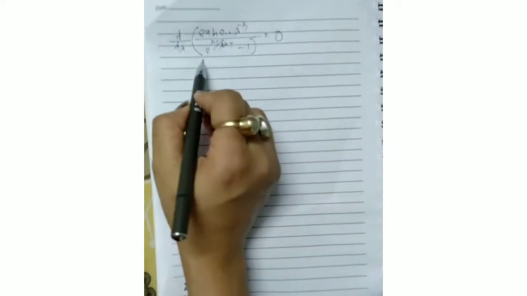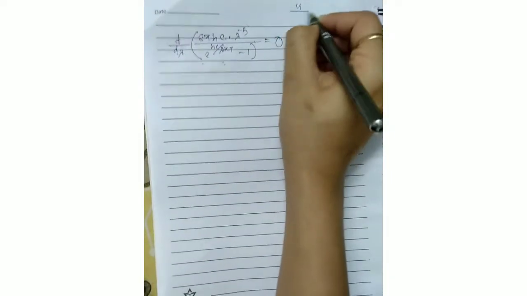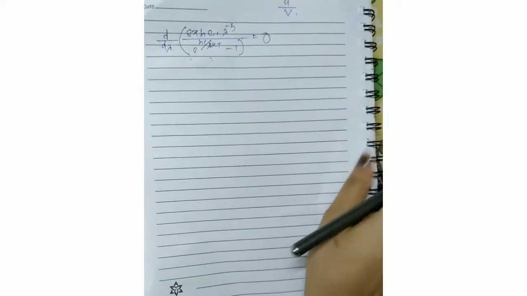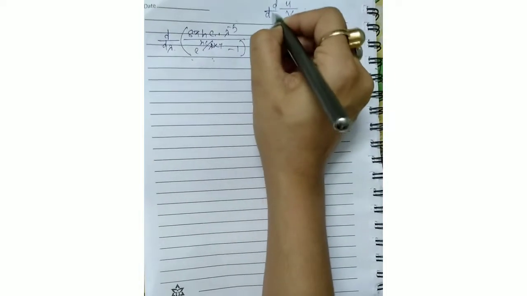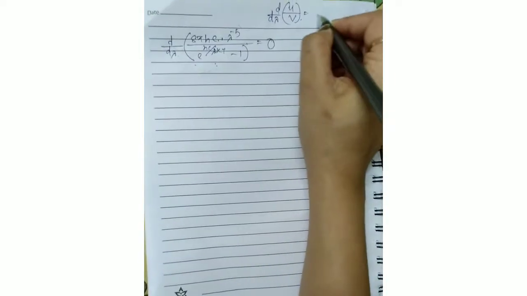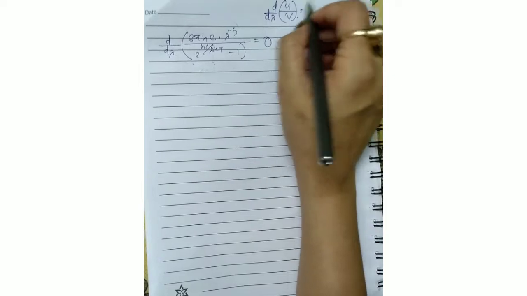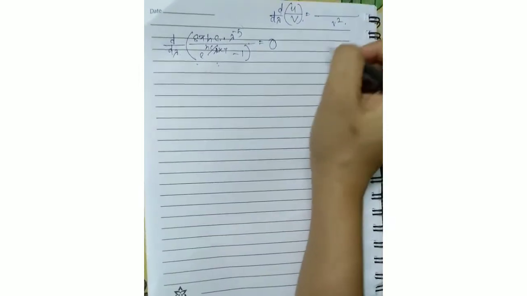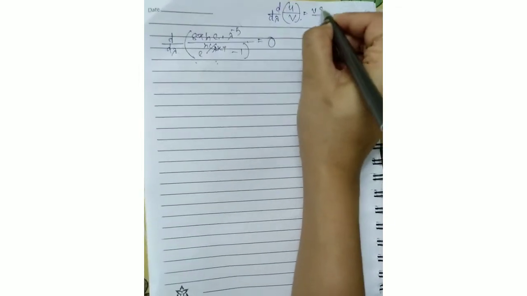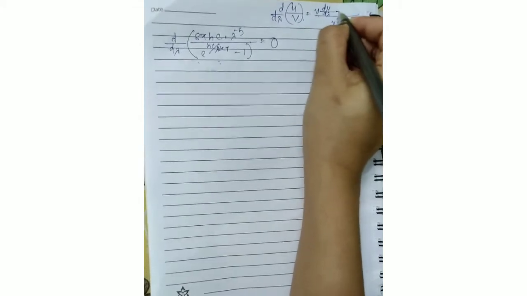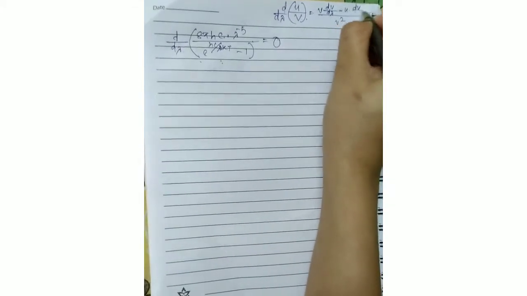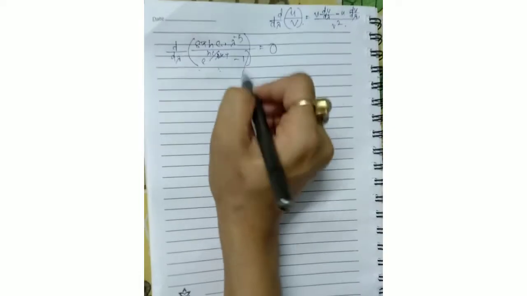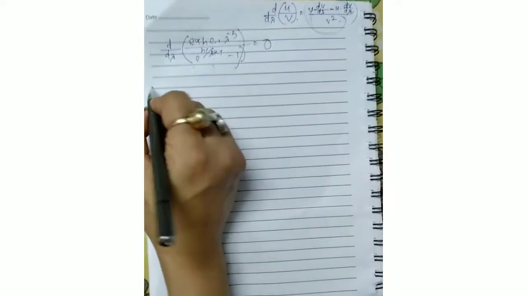So let's do the derivative first. Here the u by v format is there. Whenever the u by v form is there, what should we do? Suppose d by d lambda of u by v is there. So what is the formula for the derivative of u by v? V squared will be at the denominator, and then v fixed, du d lambda, and then minus u fixed, dv d lambda. So we will do exactly the same formula here also.